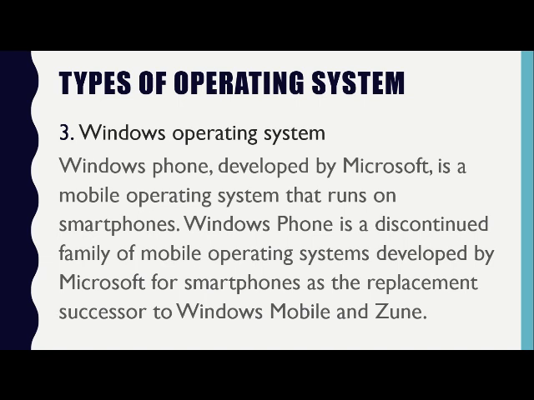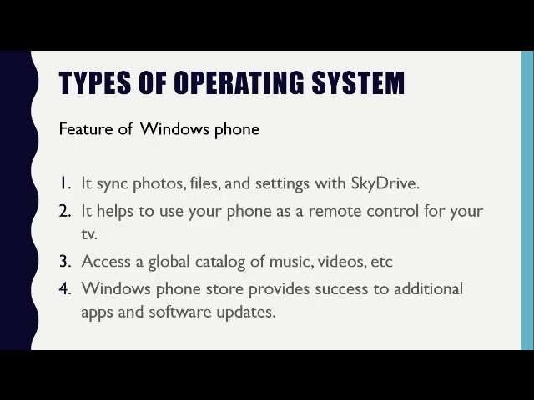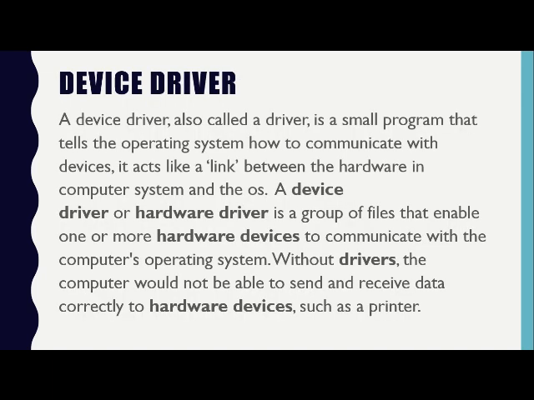Then we learned about the Windows operating system, and the features of the Windows operating system. Then we also learned about what is a device driver. A device driver, also called a driver, is a small program that tells the operating system how to communicate with the devices. A printer is the biggest example. If you do not have the driver for the printer, what instruction will the system give to the printer? Even if it is connected with the system, the printer would not be able to understand it.